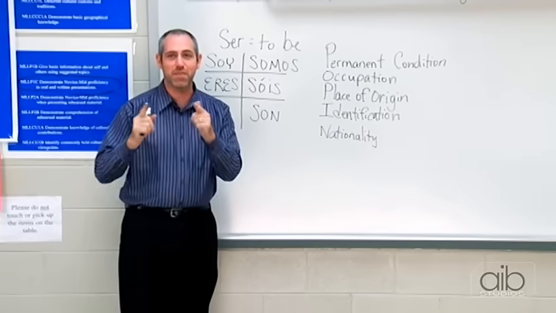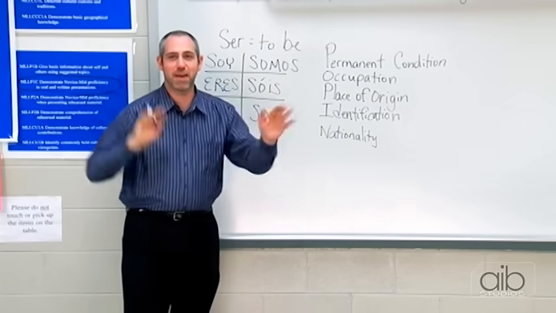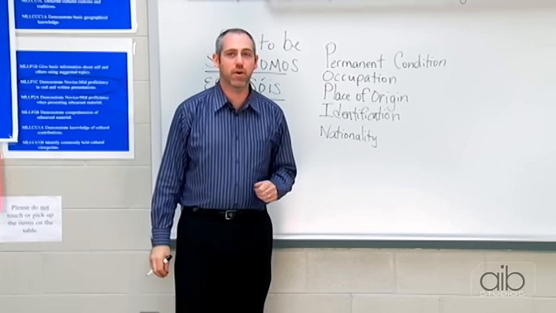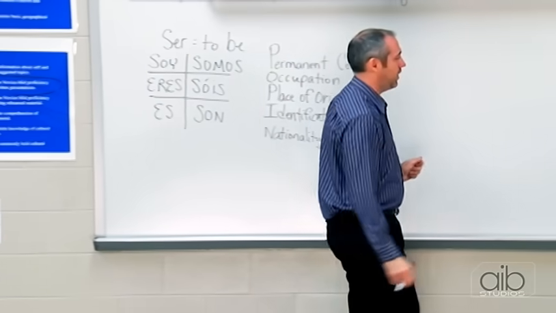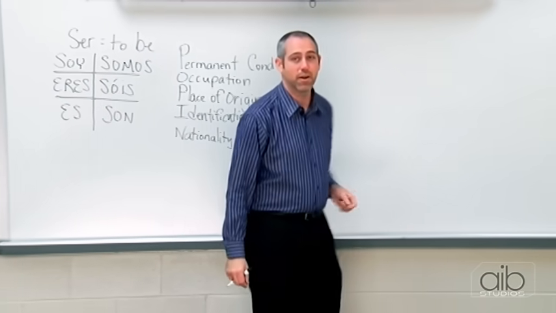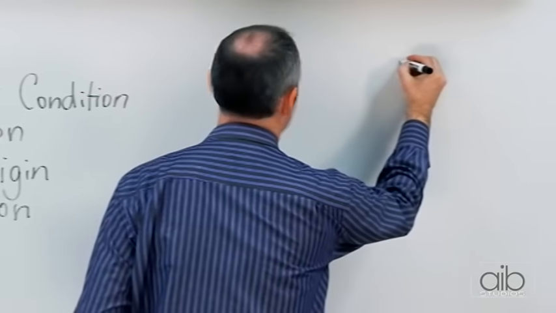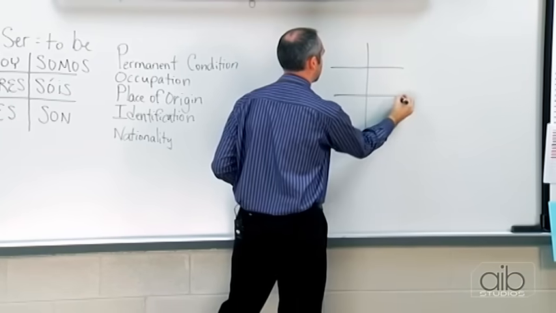So when you're speaking Spanish, hopefully really soon, and you need to make that choice, you can just make the decision. Okay, now we're going to move over here for just a minute, and we're going to learn the other way to say to be. Now, again, I'm going to draw another chart because that chart's a great visual for us. Okay, so draw another chart, and it's one line down and one line across.